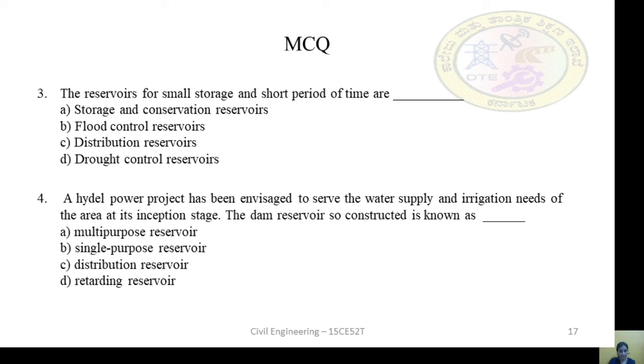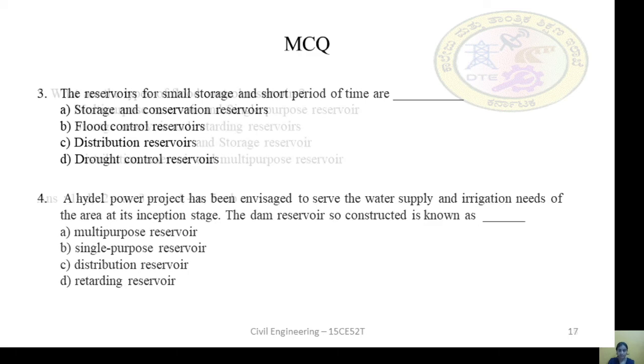So it is a multi-purpose reservoir. It also provides hydroelectric power generation, water supply, irrigation. So all the three purposes are served here. So the answer is A.